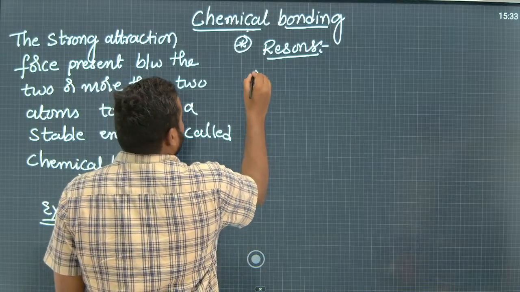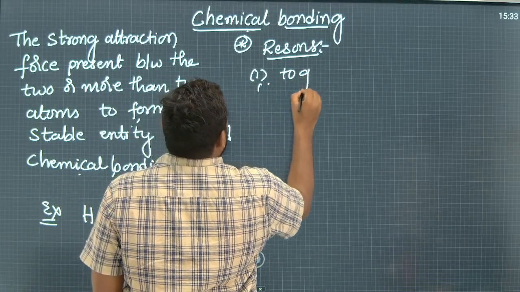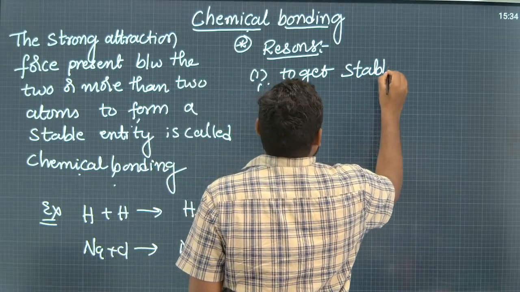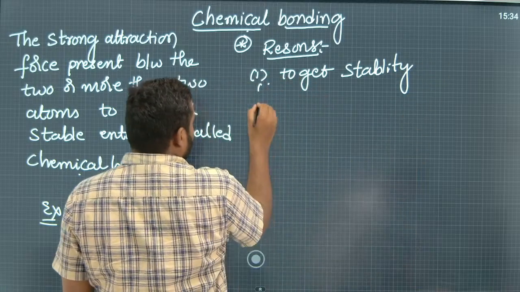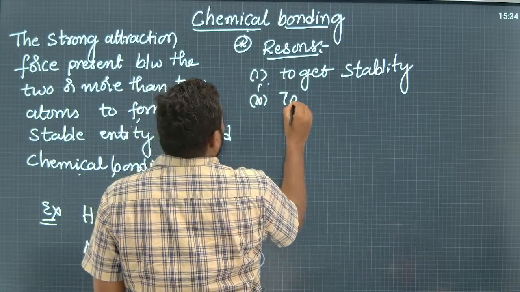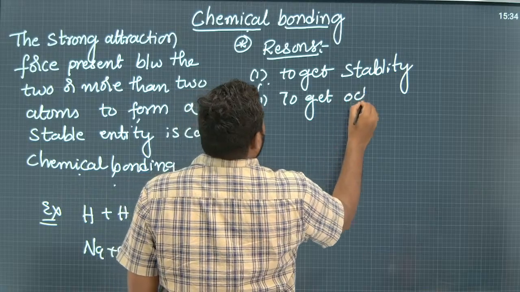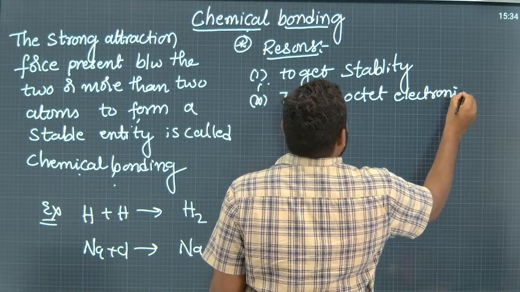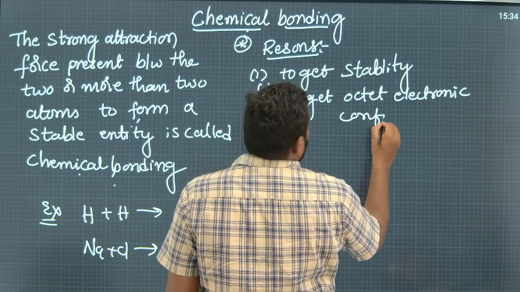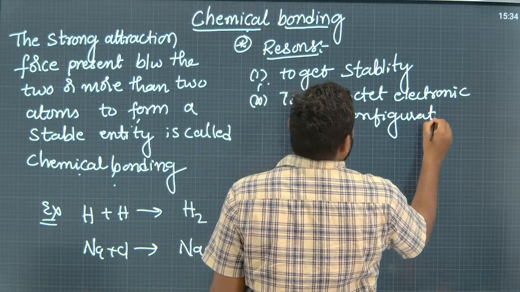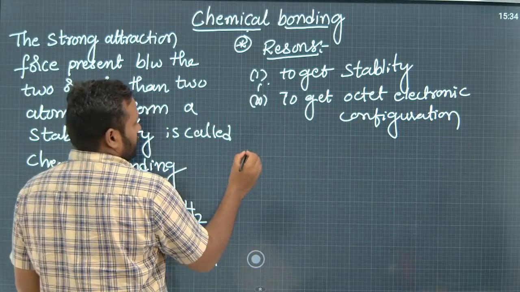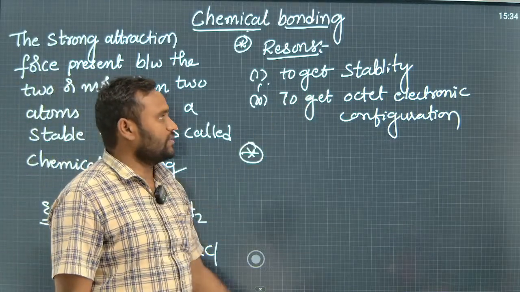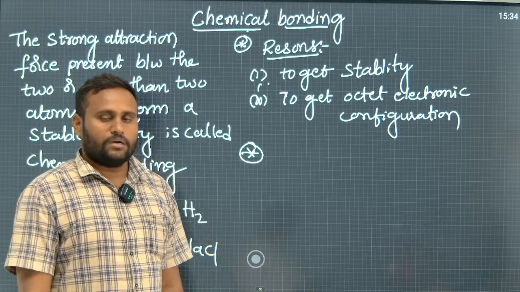The first one is to get stability, and the second reason is to get octet electronic configuration. These are the two reasons why the atoms are involved in the formation of chemical bonding. The first one is to get stability, the second one is to get octet electronic configuration.